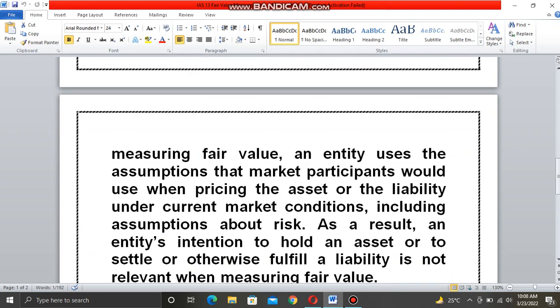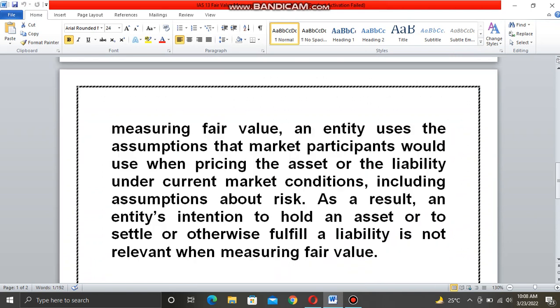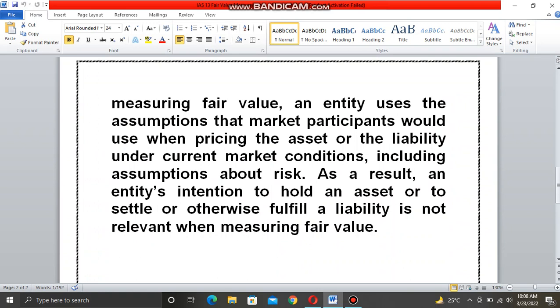When measuring fair value, an entity uses assumptions. An entity, a company, AOP (association of persons), or sole proprietorship, assumes what market participants would use when pricing the asset or liability under current market conditions. What are the current market conditions? It is also one of the basic concepts of decision making. Financial managers and financial analysts make decisions in very critical conditions of business.